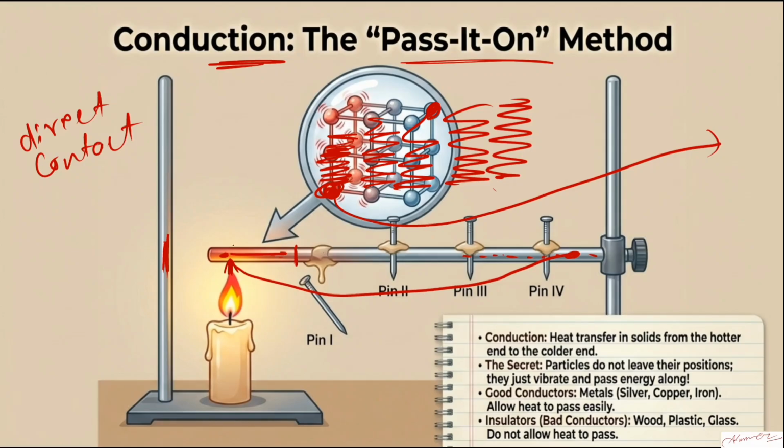And one more important part is that the medium is required. I'll just write down, medium is required. From here, as you can see, what's the medium? This metal rod is the medium through which the heat is traveling from this part to this part.